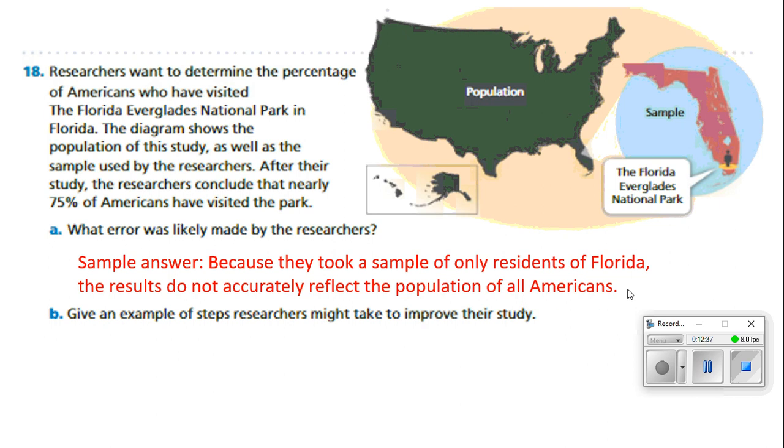This would be like going to a football game in Chicago to see the Chicago Bears, and I asked everybody that came out of that stadium, who's your favorite football team? Would that really give me an accurate reflection of the population of all Americans? No. I'm asking people from Chicago that are coming straight from a game from their favorite team. Most of them are going to say the Chicago Bears. If I wanted an accurate sample, I'd have to take a poll from an equal number of people from every state. B, give an example of steps researchers might take to improve the study.